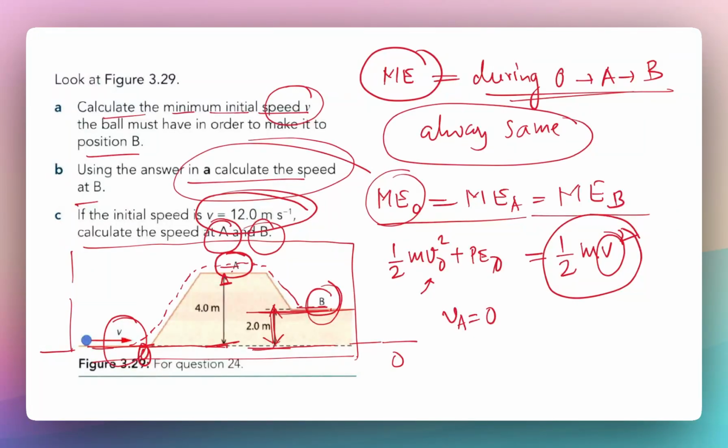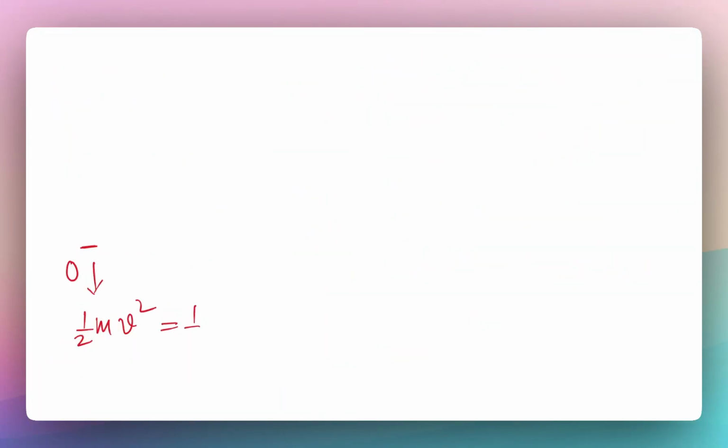So here, when the object is starting, it has a kinetic energy which is half m v square. They have given the value of v, which is 12 meters per second, right? So this is going to be half m into 12 into 12. This is 6, so we are going to end up with 72m. Fine. So that's our initial mechanical energy at O.